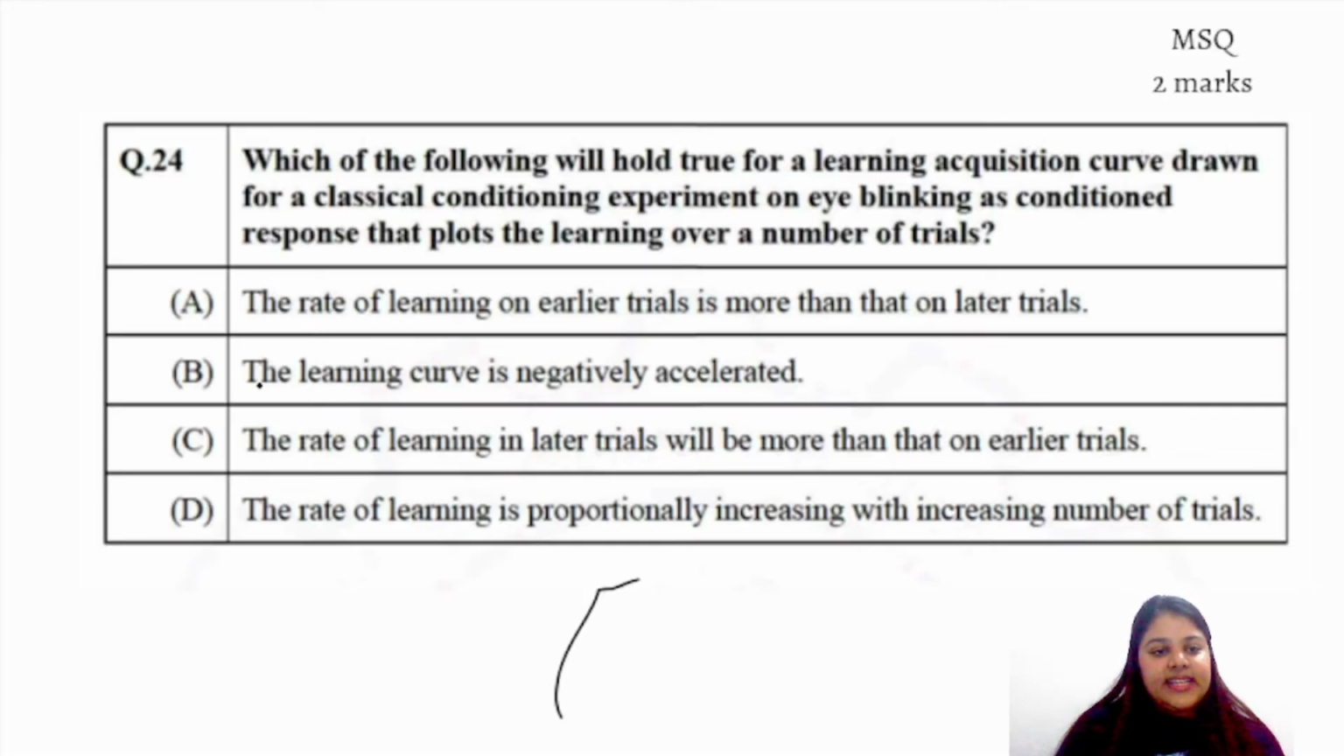Then let us read B. The learning curve is negatively accelerated. Right? Because why? Because initially the acceleration is very high and then it starts to slow down. So B is also correct. It is negatively accelerated. C. The rate of learning in later trials will be more. No, it is contradicted to C, so it cannot be an answer. The rate of learning is proportionally increasing with the increasing number of trials. No, it is not. So A and B are the only viable and correct options here.